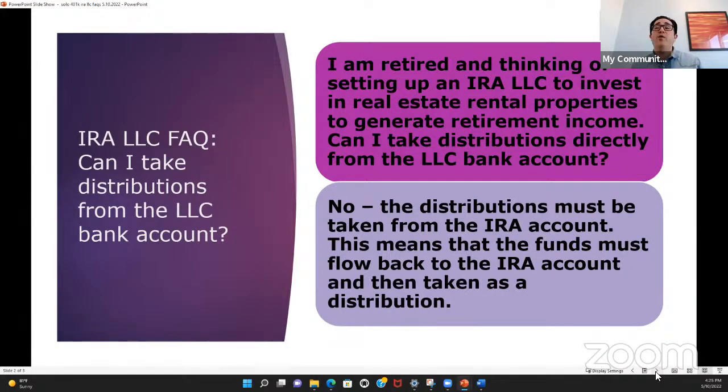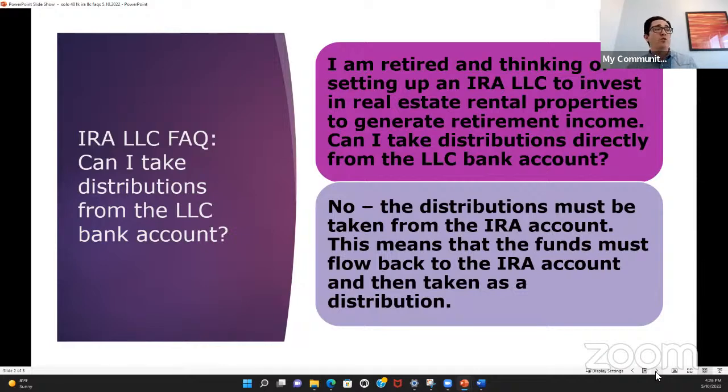A self-directed IRA LLC is used by folks that are not eligible to set up a solo 401k, or if they have retirement money that's not eligible to be rolled over to a solo 401k, specifically a Roth IRA. So you might not be self-employed, or you might be self-employed, but you have full-time W-2 non-owner, non-spouse employees working for your business. Or you have money in a Roth IRA. Funds that are in a Roth IRA are not eligible to be rolled over to a solo 401k.